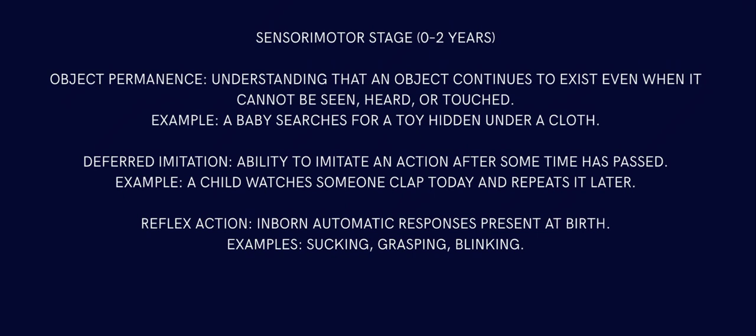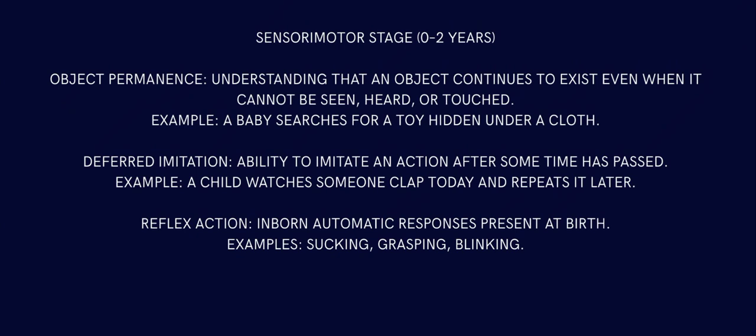So between 0 to 2 years, a child gets to a certain point where he can imagine that a toy still exists even when you hide it. When you hide a phone nowadays or a toy or a balloon, he will always search for it and cry, and when you give it back, he will become peaceful. So that is object permanence, understanding that an object continues to exist even when it cannot be seen, heard, or touched. Example: a baby searches for a toy hidden under a cloth.